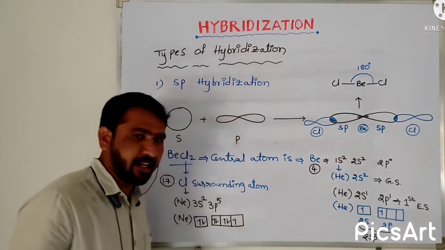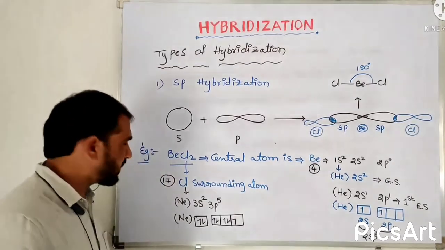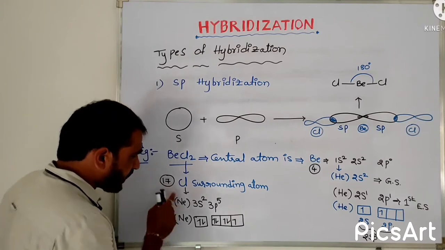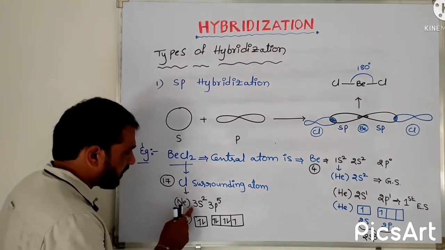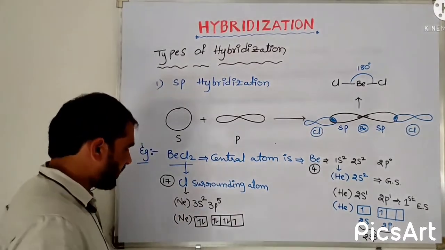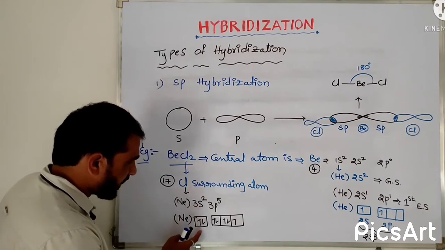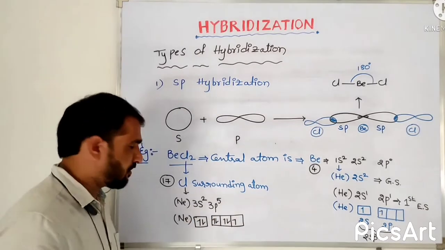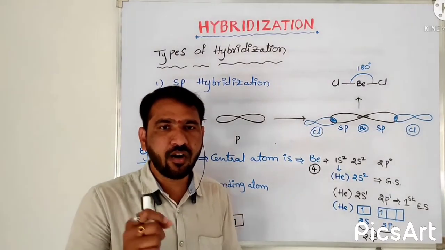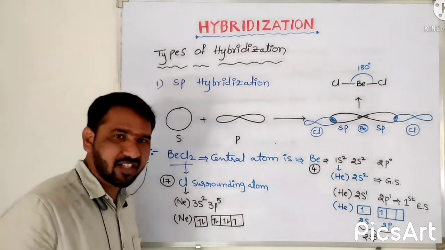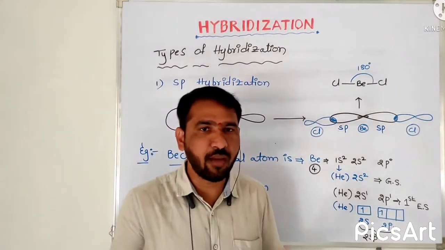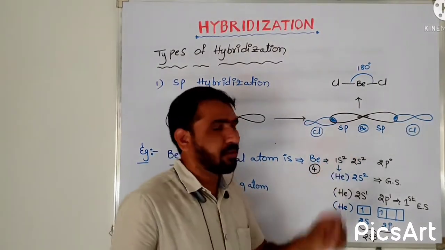After that, the surrounding atom. In the molecule BeCl2, the surrounding atom is chlorine. Its electronic configuration is neon of 3s2 3p5, isn't it? Then the box-wise electronic configuration: neon of 3s2, like this 2 electrons, 3p5, like this 5 electrons. But here, in this ground state electronic configuration of chlorine, one box out of the 3 boxes of the 3p subshell has a single electron. That orbital is the only one going to overlap with the hybrid orbitals of beryllium.